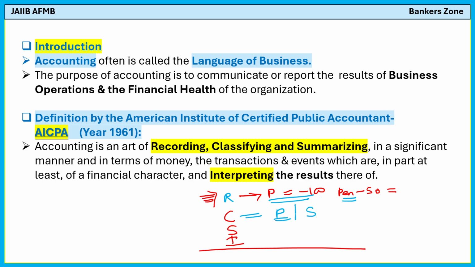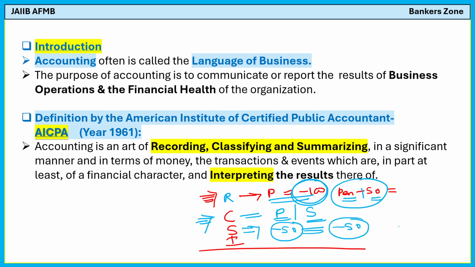So you classify purchase and sell in different categories. So we can say it is a classification. Summarizing means you will summarize. For example, I have purchased the pen for 100 rupees and I have sold the pencil for 50 rupees. So what is my net cash flow? Net cash flow is minus 50 because I have purchased more. So this is the summary of the transaction, that minus 50 is my net cash flow.